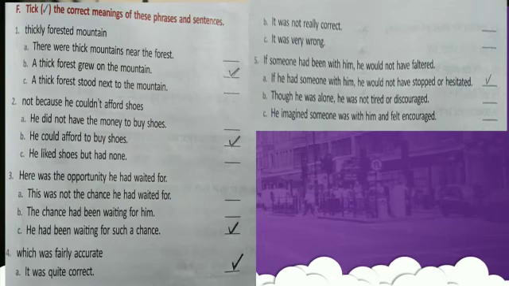Second one is: he did not buy shoes because he couldn't afford them. Options: he did not have the money to buy shoes; he could afford to buy shoes; he liked shoes but had none. Which one is correct? Yes, he could afford to buy shoes.